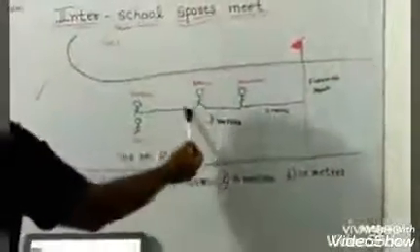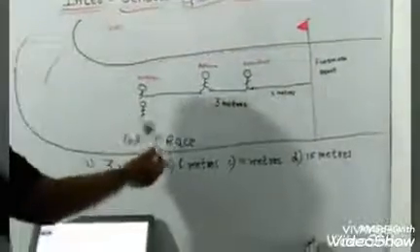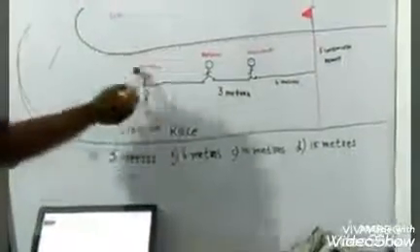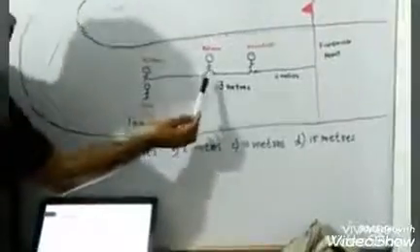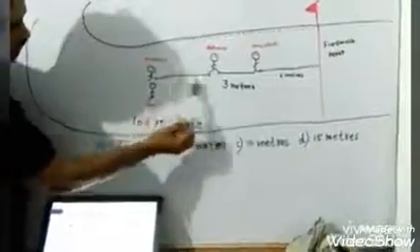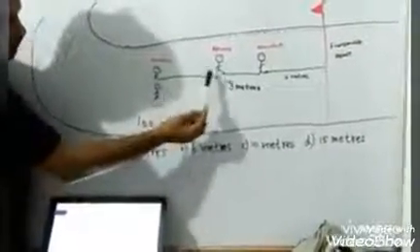Now the second question: how far ahead is Rehana from Konkana and Uma? So we have to measure the distance between them. This distance we have to find.